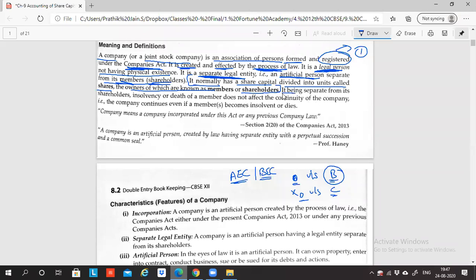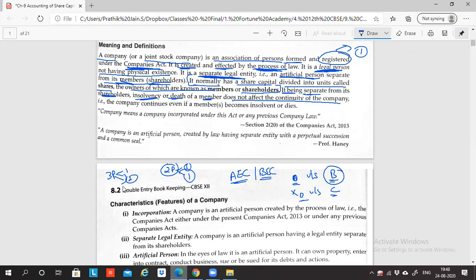The company being separate from its shareholders, that is owners or members, the insolvency or the death of the member does not affect the continuity of the company. In a partnership business, if there are two partners and one dies, the partnership cannot run, because there has to be a minimum of two partners. So eventually your partnership business will be dissolved. Or let's say there are three partners. If one dies, the remaining two may continue or may dissolve.